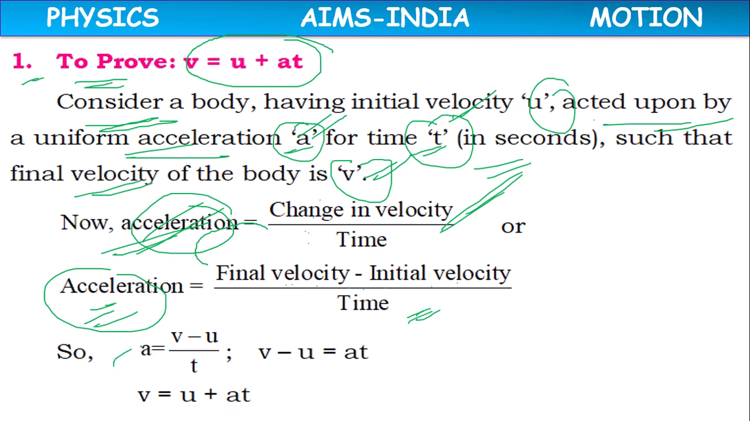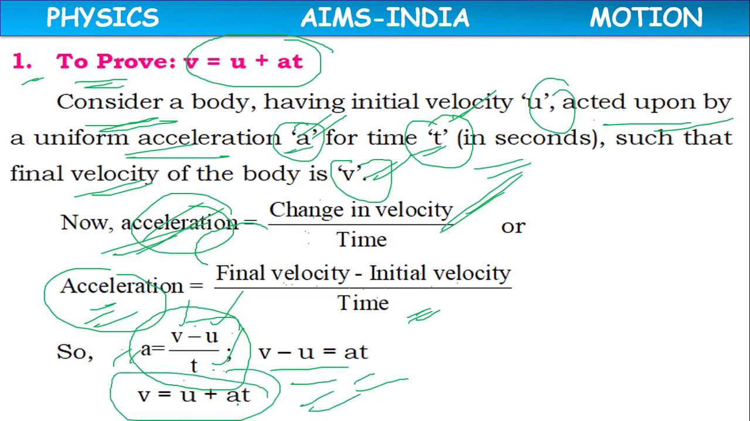So acceleration a is equal to final velocity v minus initial velocity u, divided by time t. a equals (v minus u) by t, or v minus u equals at, or v equals u plus at. This is the first equation of motion.